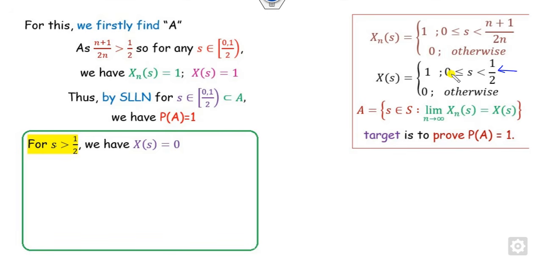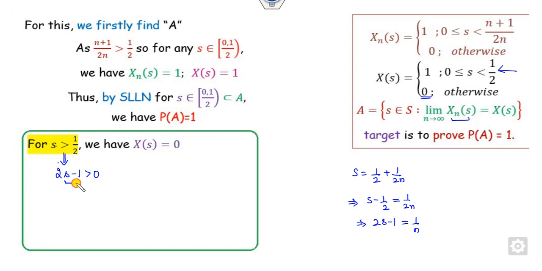Look at the second case, when s is greater than half. What is the value of this when s is greater than half? It is 0. So now our target is to check whether xn will also be 0 or not. So 2s minus 1 is always greater than 0. Now from here, can you think about that? I can write s minus half as 1 by 2n, or I can write 2s minus 1 as 1 by n.